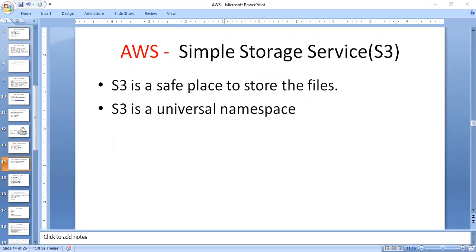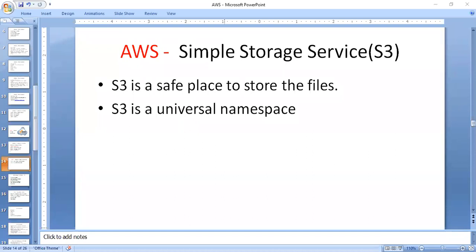What exactly is the simple storage service? The simple storage service is a safe place to store different files. Naturally, you store your data on your local machine, but by using the simple storage service you will store the data in the cloud. It is object-based storage, and you can store images, Word files, PDF files, and so on.